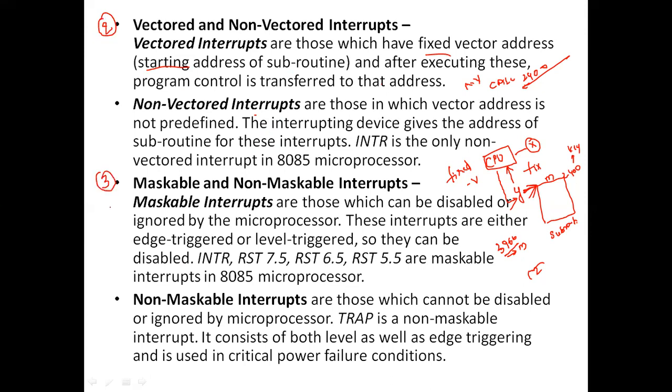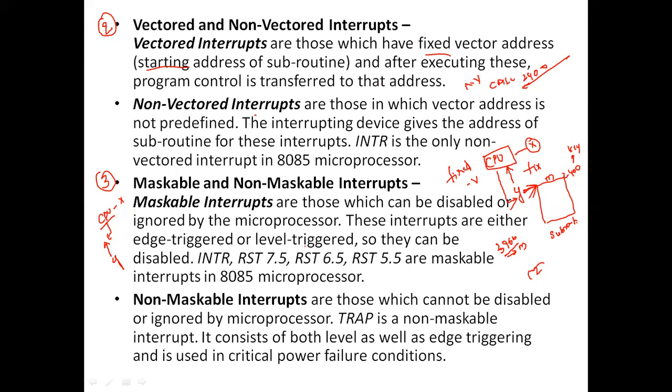Maskable interrupts can be disabled or ignored by the microprocessor. Suppose the CPU is executing some X task and a maskable interrupt comes, the CPU can ignore this. Why? Because it is a maskable interrupt. These interrupts are either edge triggered or level triggered.